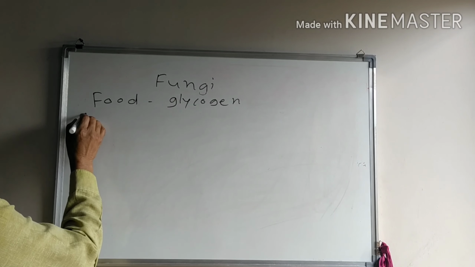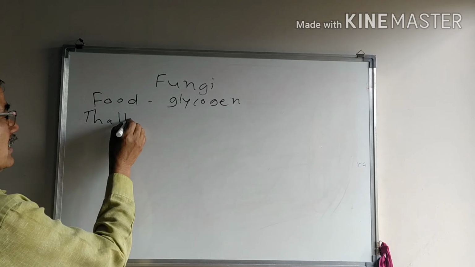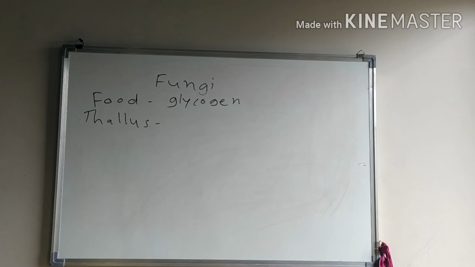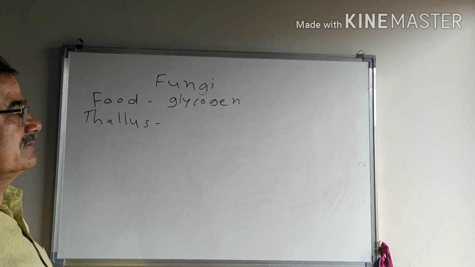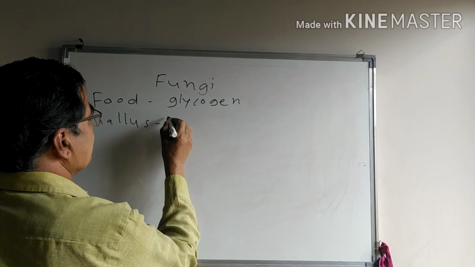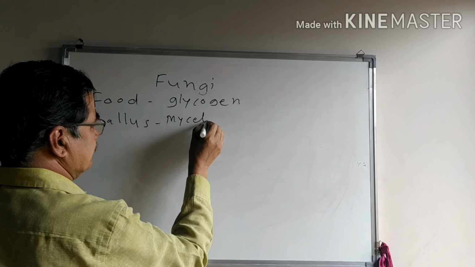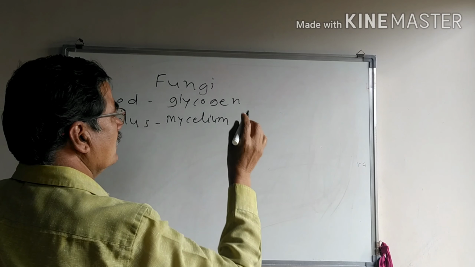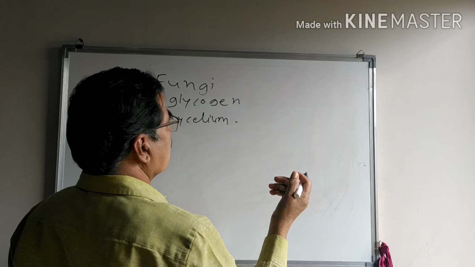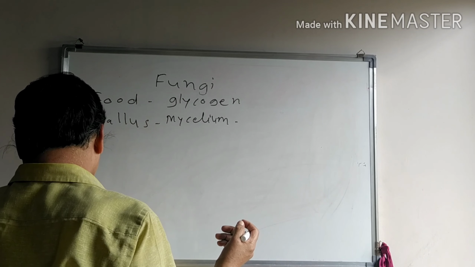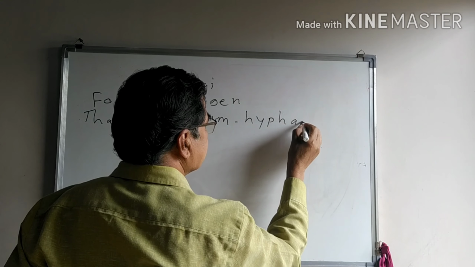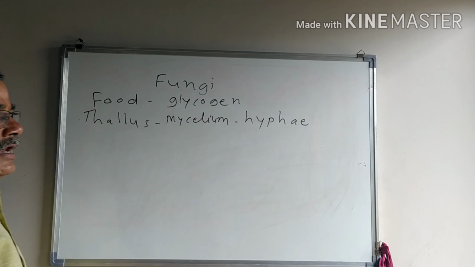Fungi differ in their thallus structure. The vegetative structure in the fungus is known as the mycelium. The mycelium is long; a small, shortened piece of it is known as the hyphae, singular hypha.